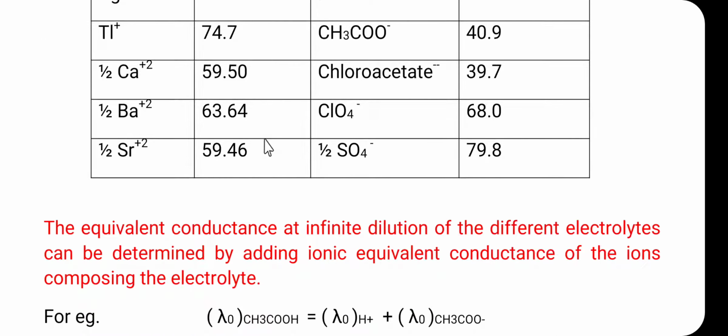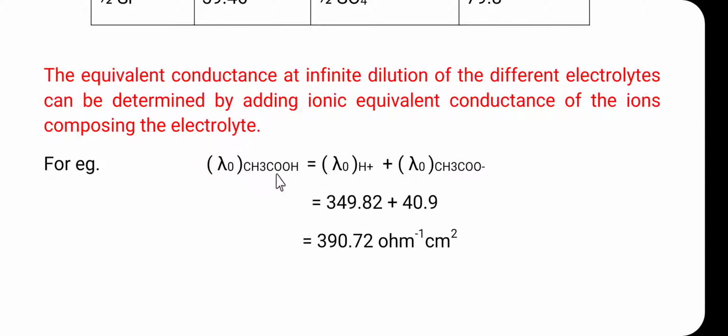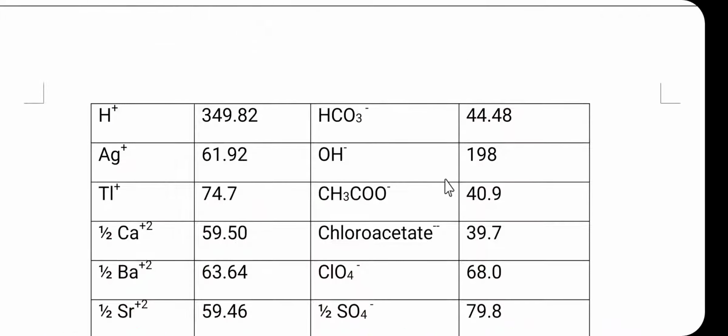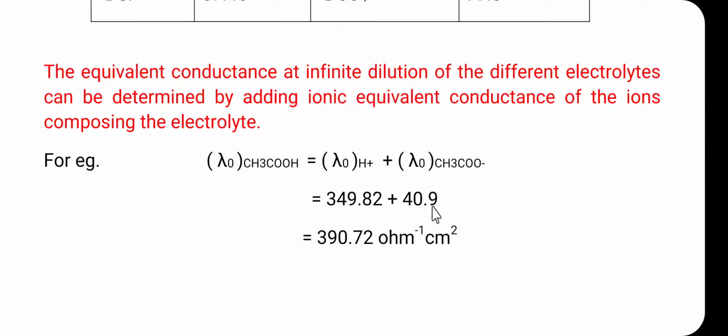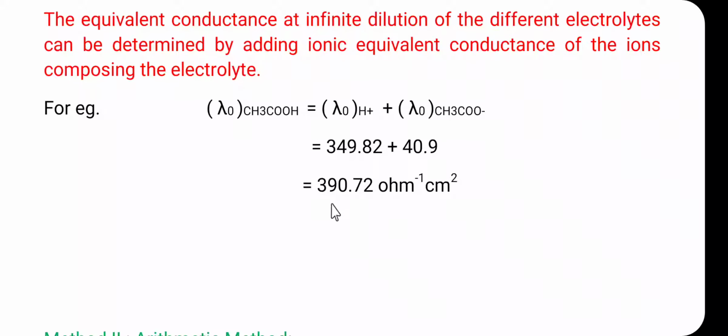As per Kohlrausch law, we have the equation: lambda 0 for acetic acid is equal to the equivalent ionic conductance for the H plus ion at infinite dilution plus the equivalent ionic conductance for the acetate ion at infinite dilution. These two values are available in the table. For the H plus ion, this value is 349.82, and for the acetate ion, this value is 40.9. By adding these two values, we get the lambda 0 for acetic acid, and the final answer is 390.72 ohm inverse centimeter square. So this is the case for acetic acid.